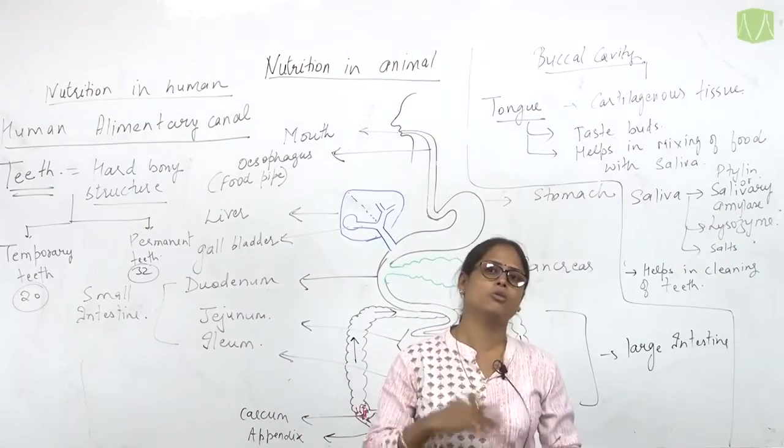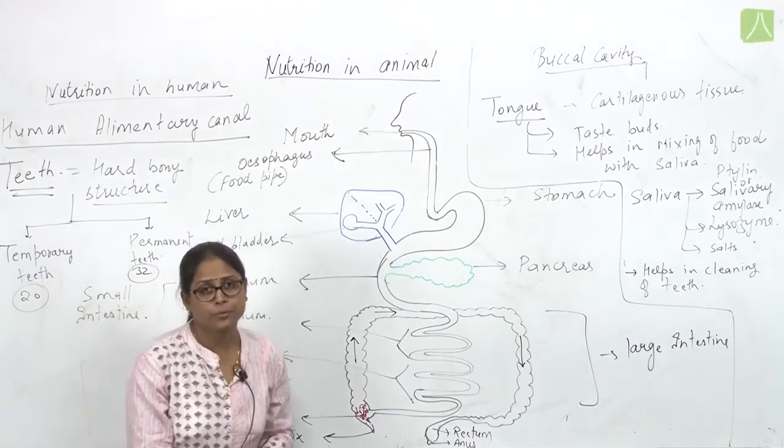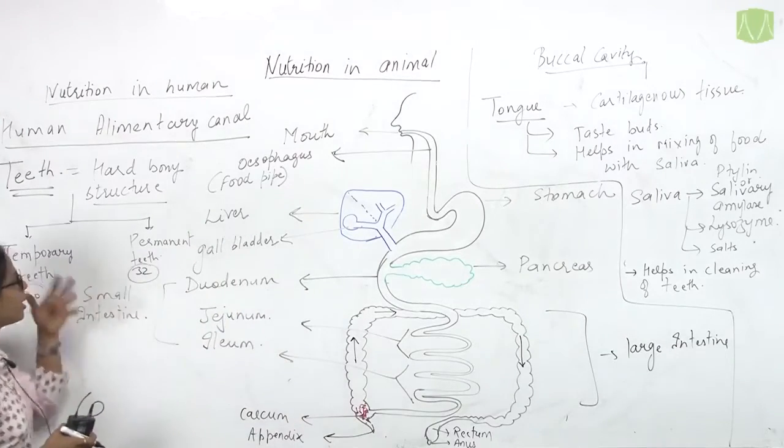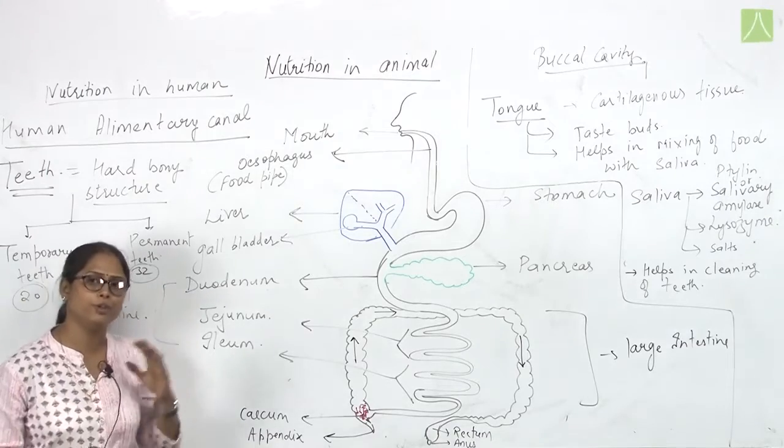The permanent teeth will not be destroyed, but the temporary teeth will be replaced by the permanent teeth. That is why in our whole life there are two sets of teeth, and that condition is known as diphyodont. It means we have two different sets of teeth appearing in our whole life duration.